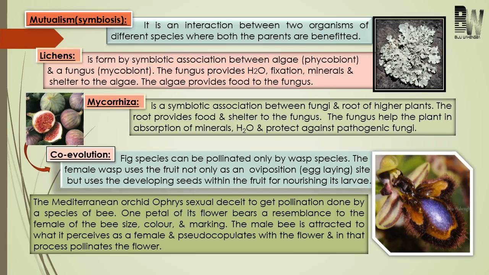And to understand this, let us study some examples which are given in our textbook. So first come to lichens. We know that it is a symbiotic association between two components, phycobiont and mycobiont. Here, phycobiont will be represented by algae and mycobiont will be represented by fungi. Okay, and let's see the relationship.